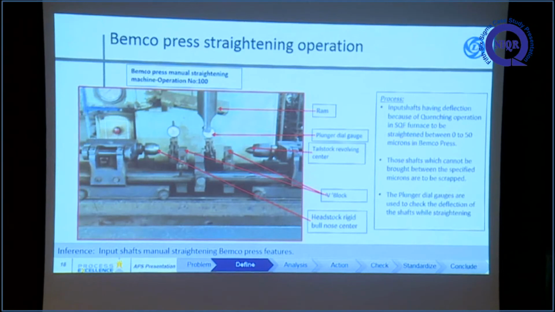This is a Bemco press straightening operation. We are doing the Bemco press straightening operation manually. We fix it after heat treatment. We put the component after heat treatment and shot blasting. We fix the input shaft which is having some deflection, that is bend. We are removing that bend by this manual straightening operation. This is the methodology we are following.